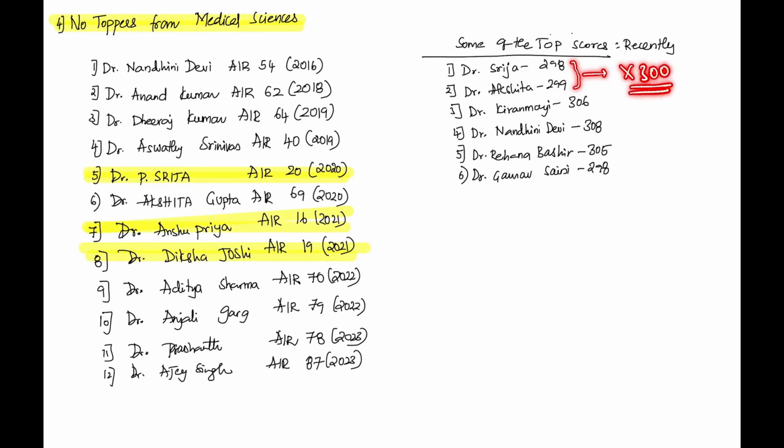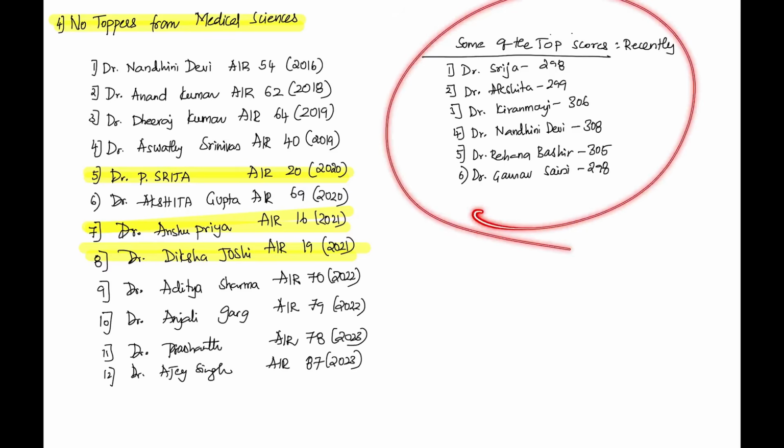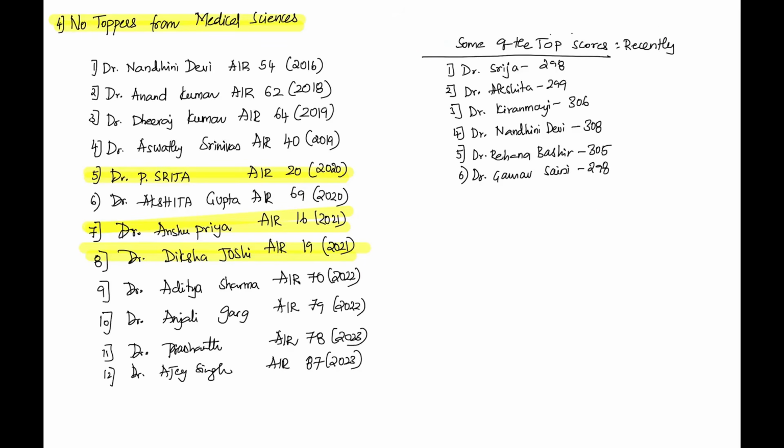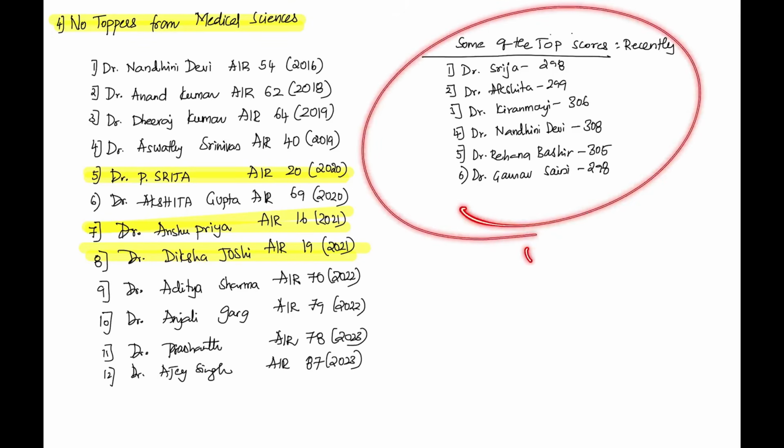If 300 is the number which will push you to take up an optional, I have students who have scored 300 plus. I cannot give you 100 students' names, because the overall sample of students attending this exam itself is 100 in a year. Right? When you compare with that, if someone says nobody scores 300, yes, there are students who can score 300. You can show their names.